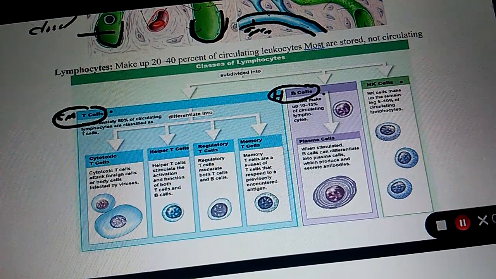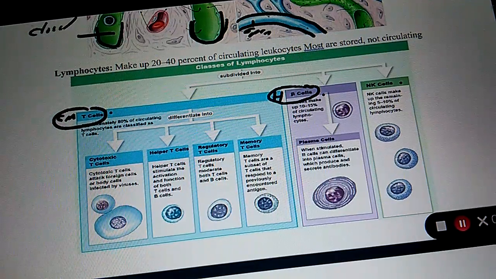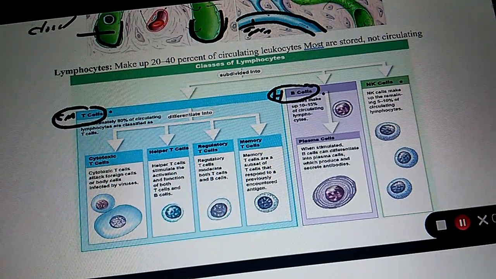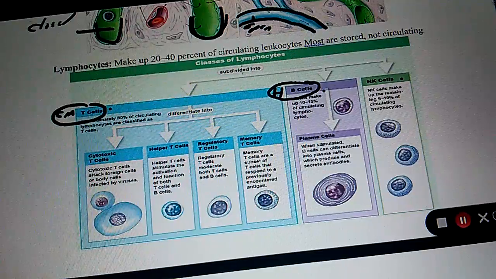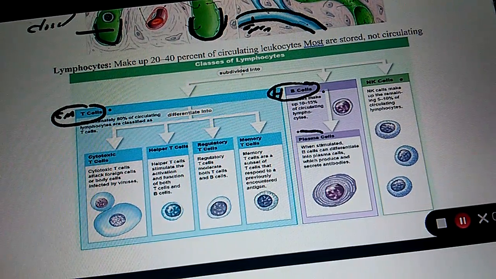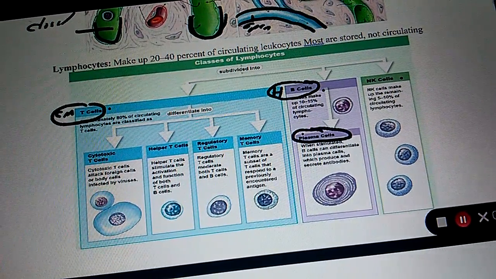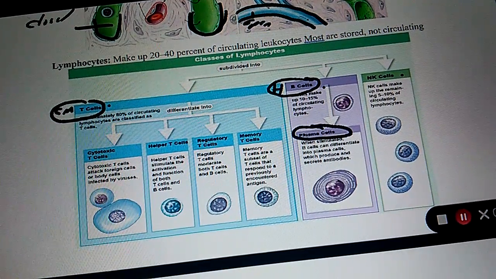B cells, are they also known as B lymphocytes? Yes. What are B cells also known as? B lymphocytes. What do B cells become? Plasma cells.